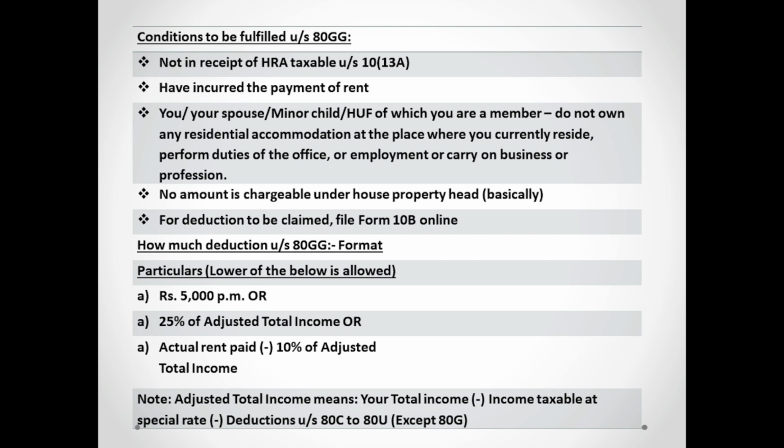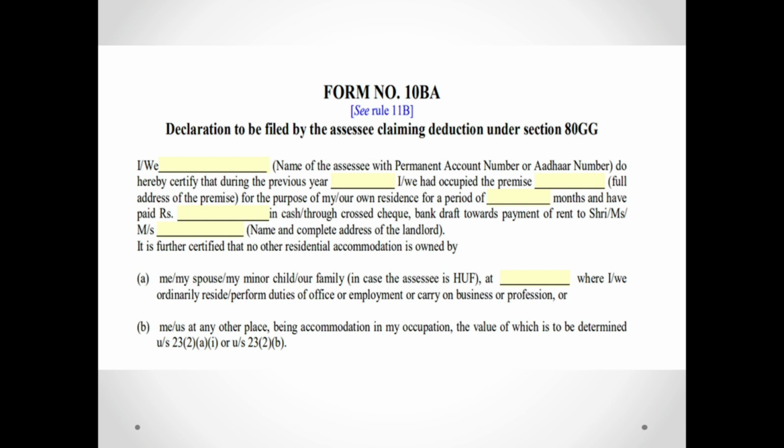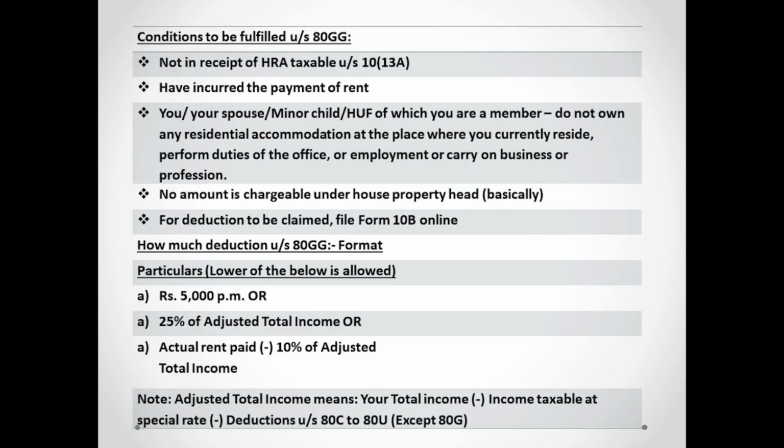So how does Form 10BA look like? It's very basic details that you have to give: your name, which is the previous year, which premise you're occupying, how much rent you have paid, all those basic details, and how much deduction you want to claim. And what is the formula for the deduction? Lower of these three you will be getting, that is 5,000 per month, or 25% of adjusted total income, or actual rent paid minus 10% of adjusted total income. A is easy. In B, 25% you can know, but what is adjusted total income?